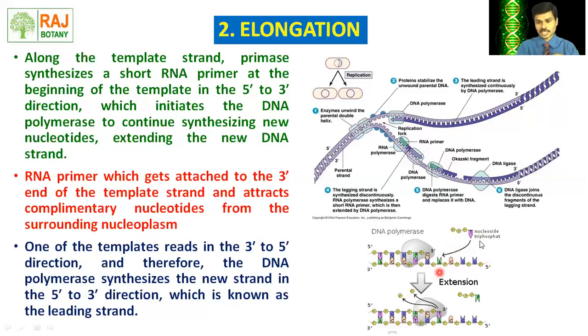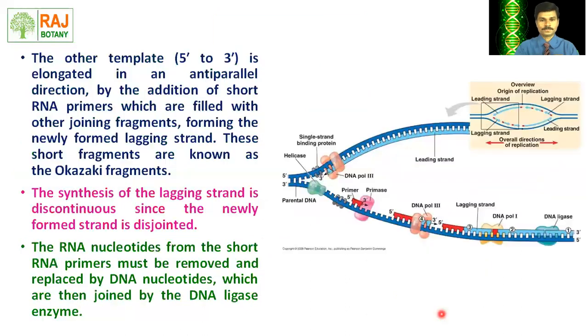Here we can see the extension phenomenon as far as DNA replication is concerned. Here is the addition of the new nucleotides. Here A is there, and T. A means the nitrogen base adenine, which is attracted by the thymine base, and the bonds get formed between adenine and thymine, and hence the extension in replication keeps going on.